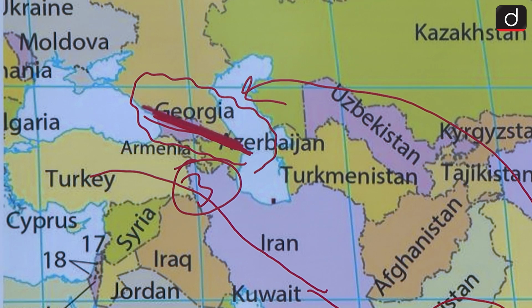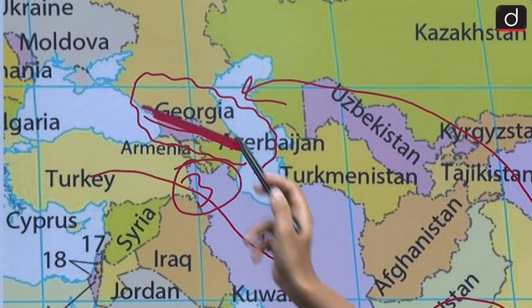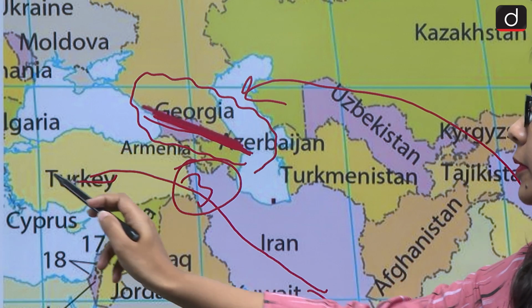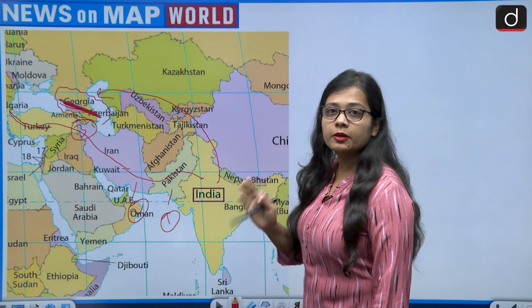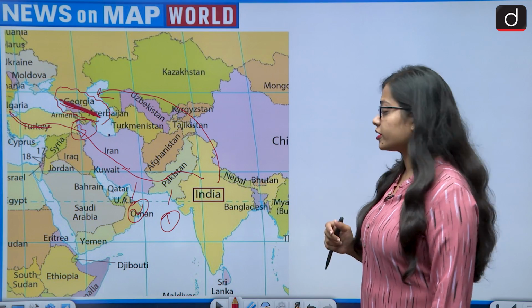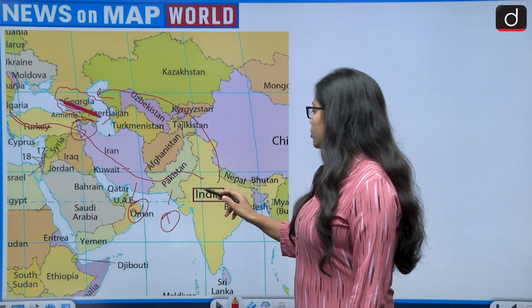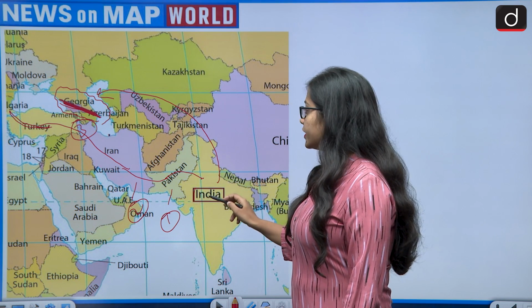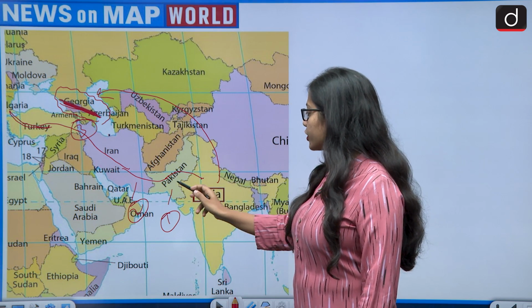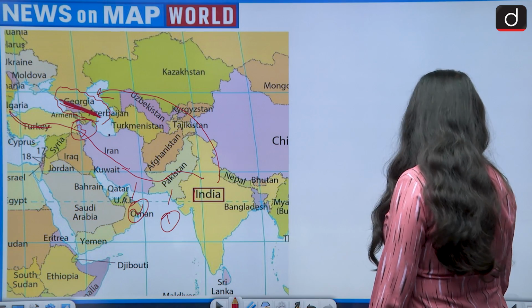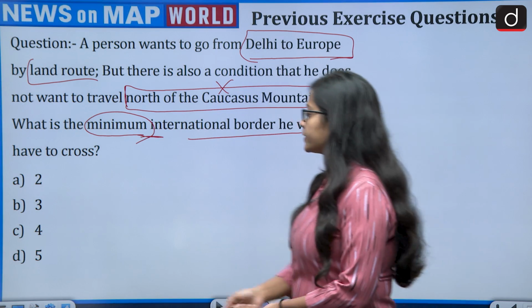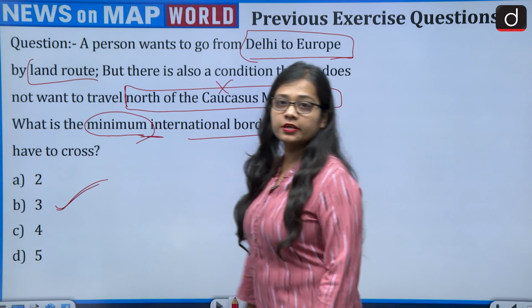And Turkey is a country which connects Asia to Europe. So coming to Turkey, the person can enter Europe. So the minimum number of international borders that a person has to cross going by land route from India to Europe is 3. One is Pakistan, second is Iran and third is Turkey. So the correct answer would be option B, that is 3.